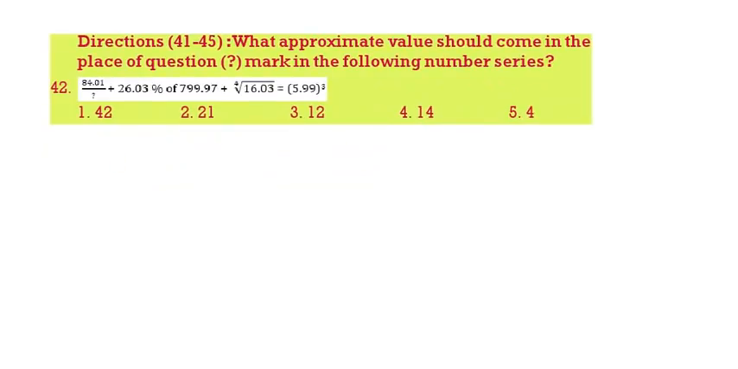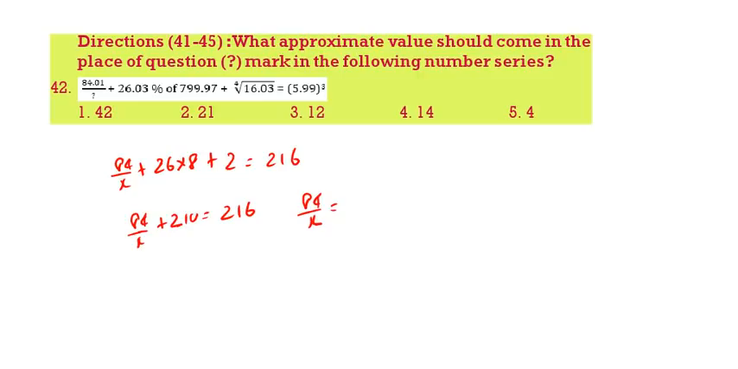84 by x plus 26% of 800 means 26 into 8, plus cube root of 4th root of 16 is 2, is equal to 216. So 26 into 8, 8 6 48, 208. 208 plus 2 is 210. So 84 by x plus 210 is equal to 216. 84 by x is equal to 6. Therefore, x value is 14. 14 is the correct answer.